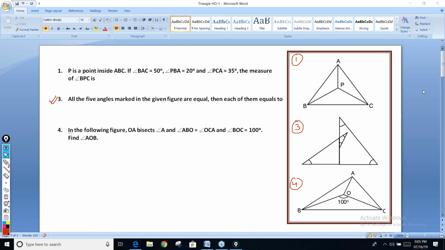Most of the people are not getting the fourth question. It was easy. Jyoti, third is wrong. You cannot take 90, Jyoti. Some people take this angle as 90. That is a common wrong answer. Some people are getting 45 because they are assuming it is a 90 degree. You cannot assume this angle as 90. That is a wrong interpretation. Karan also got 45.